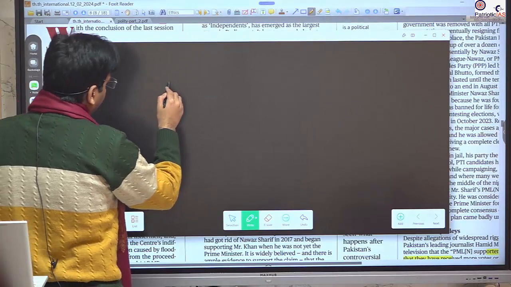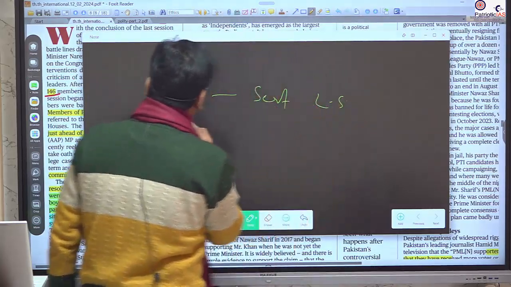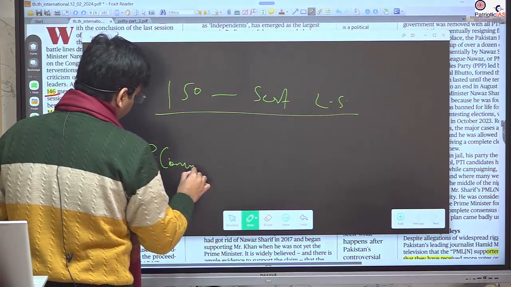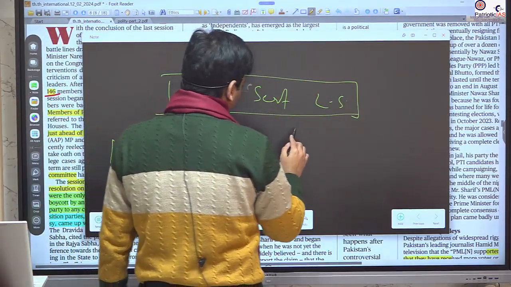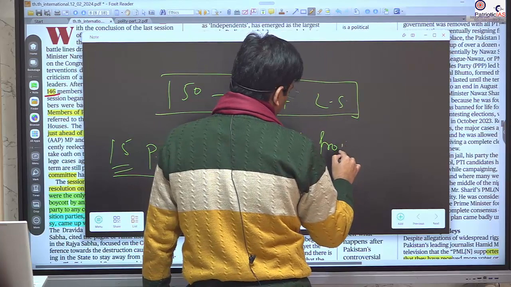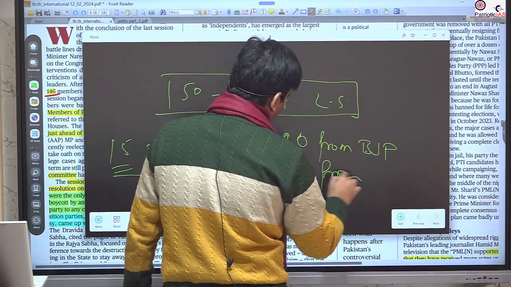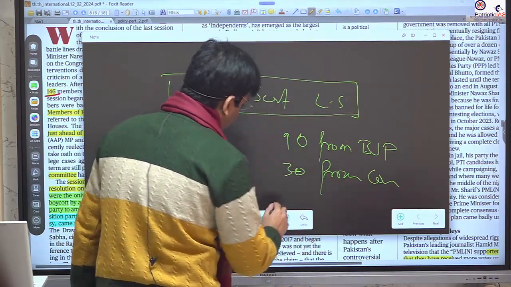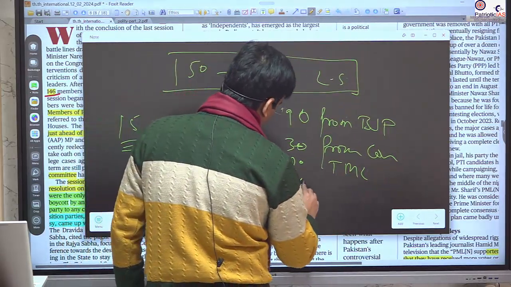For example, if there are 150 seats in the Lok Sabha, and we need to bring 15 members for the privilege committee, and out of these 150 Lok Sabha members, 90 are from the BJP, 30 from the Congress, 20 from TMC, and 10 from Shiv Sena.